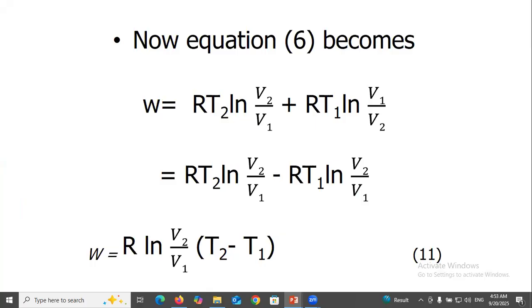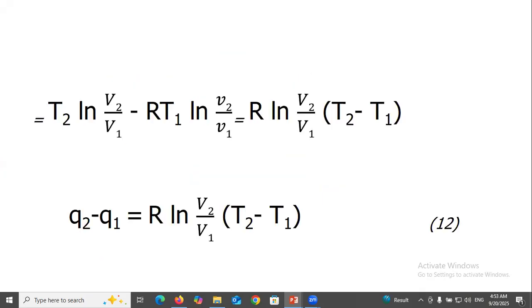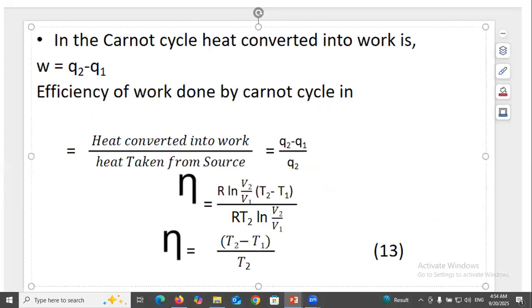Now equation 6 becomes W equal to RT2 ln V2 over V1 plus RT1 ln V1 over V2, and W equal to R ln V2 over V1 (T2 minus T1). So RT2 ln V2 over V1 plus RT1 ln V1 over V2, we get Q2 minus Q1 equal to R ln V2 over V1 (T2 minus T1). In the Carnot cycle, heat converted to work is W equal to Q2 minus Q1.